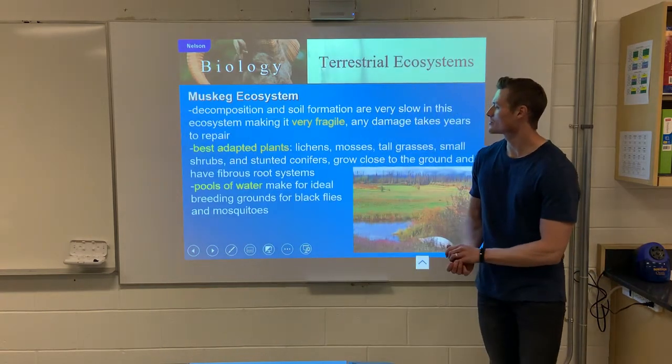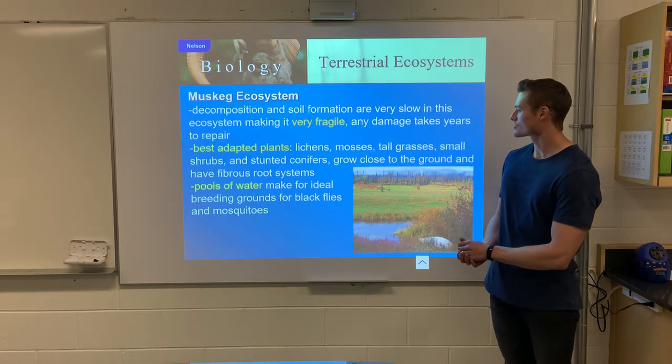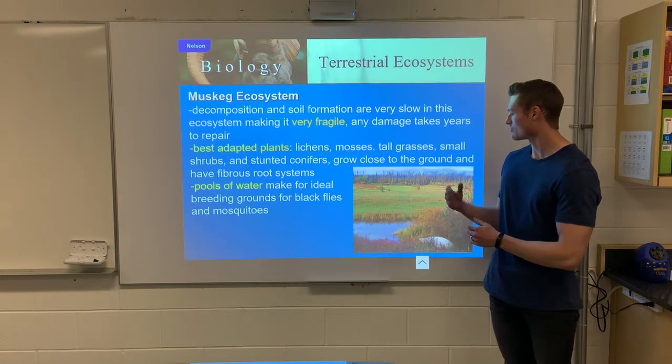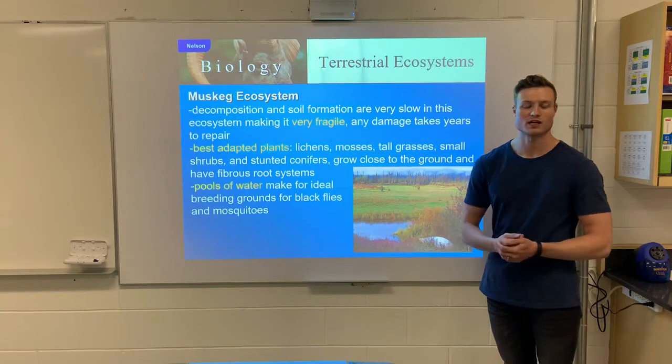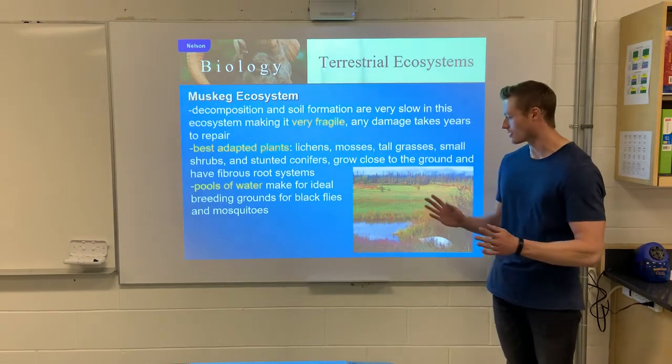Within the muskeg ecosystem, we'll find plants like lichens, tall grasses, shrubs, and smaller coniferous trees. The pools of water are great for black flies and mosquitoes, so insects love the muskeg.